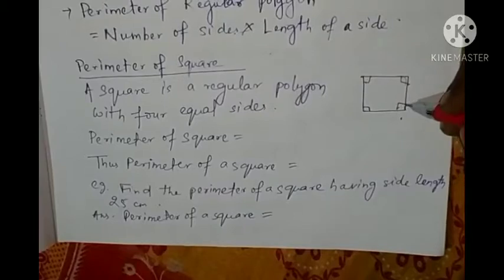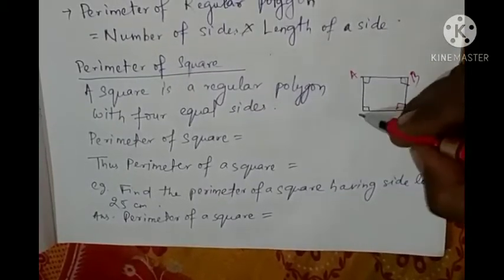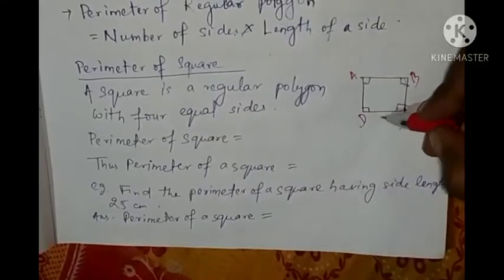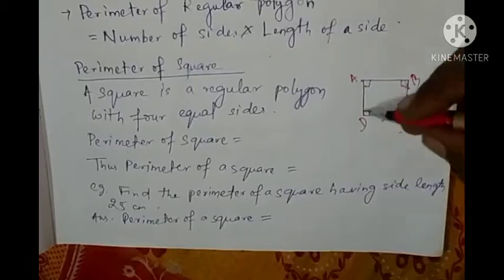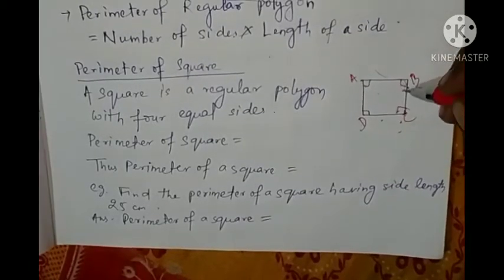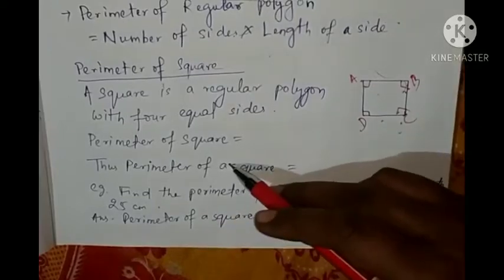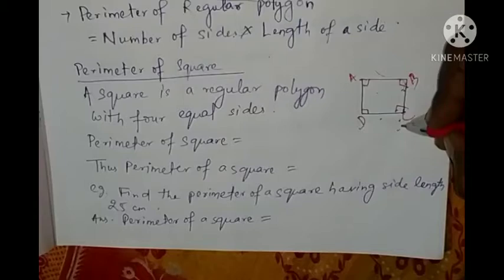90 degree. Okay. So if you are naming them A, B, C, D, then A, B, C, D is a regular polygon, means it is a square. And a square has 4 equal sides and all angles are 90 degree. So perimeter of a square is how much? You will add all the lengths of the sides.